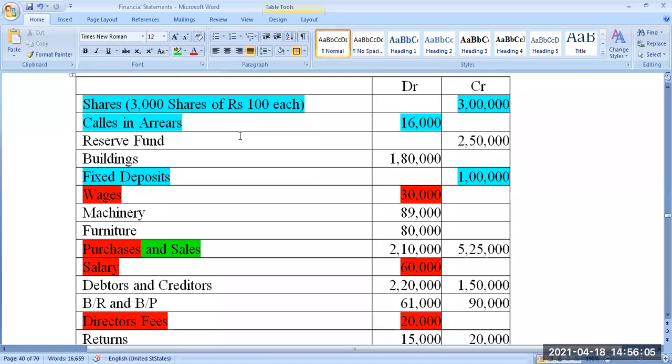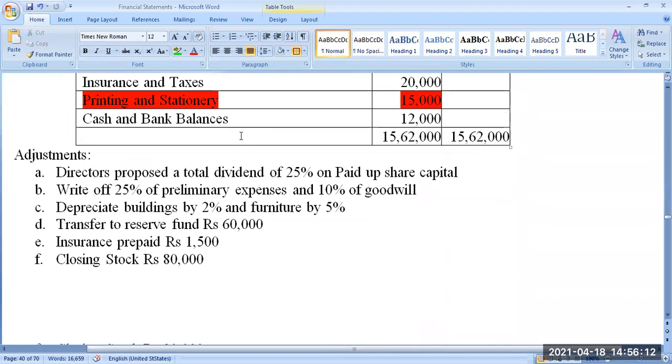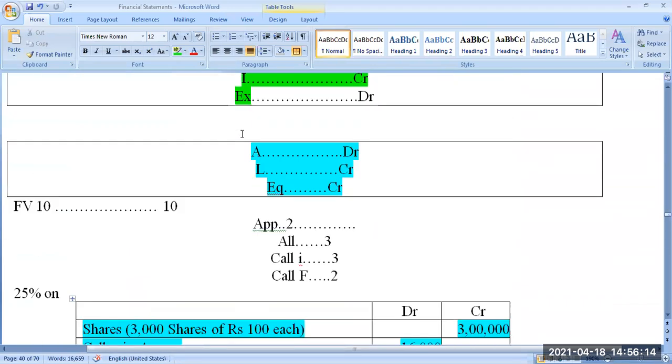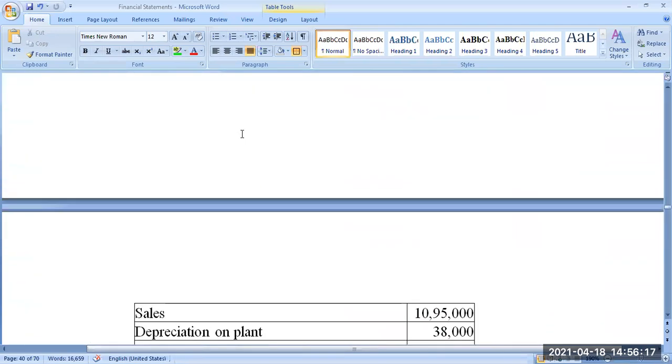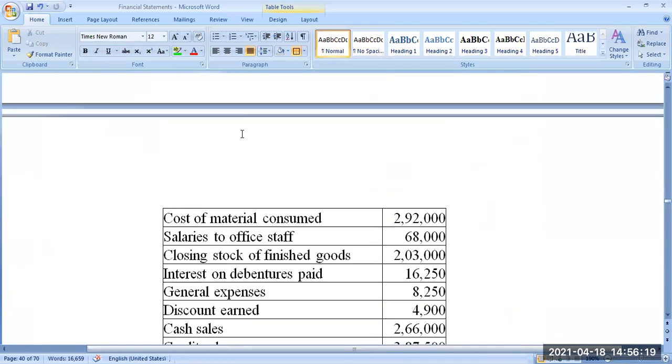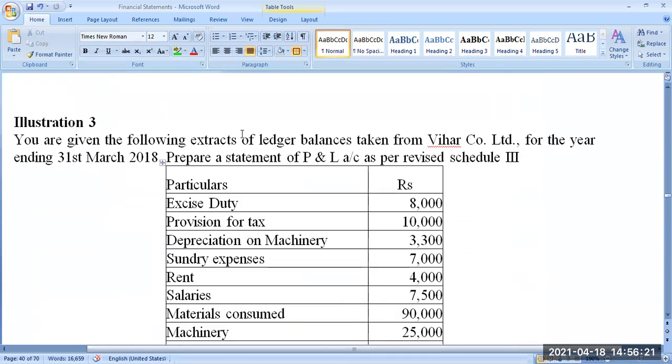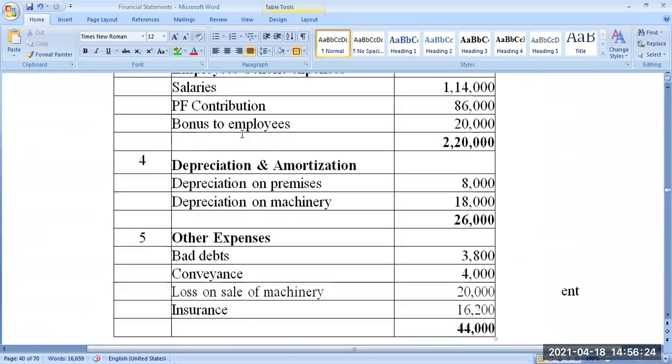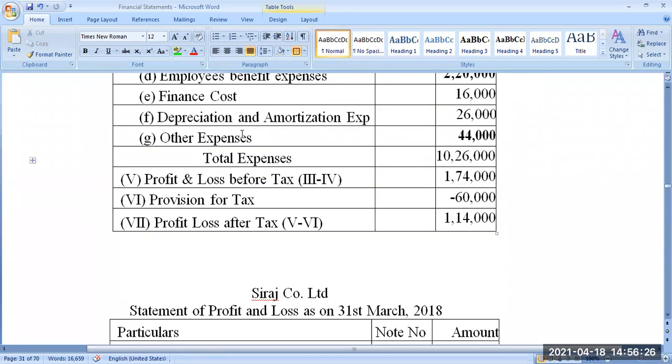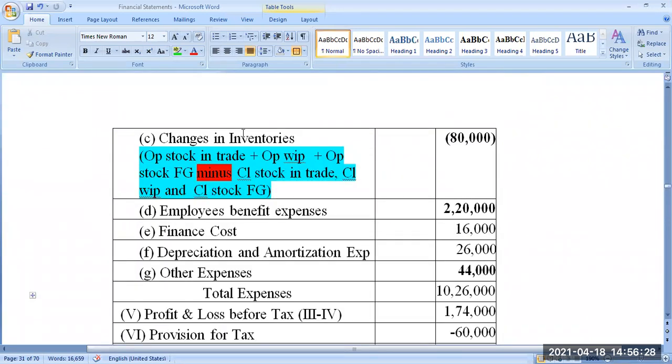Anybody else? Has any doubt? You have to remember this format, for both the balance sheet as well as the profit and loss account. Without this format, you cannot do anything. In the exam, will we be given this format, sir, or do we have to write it? We'll give you the marks.